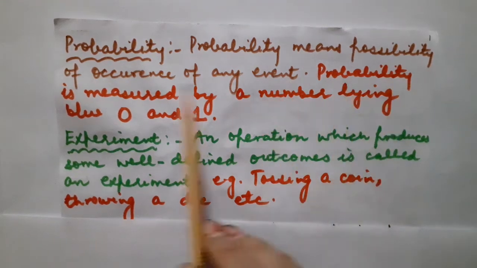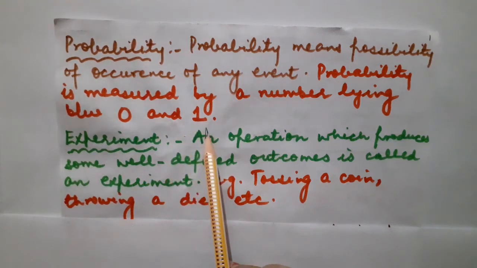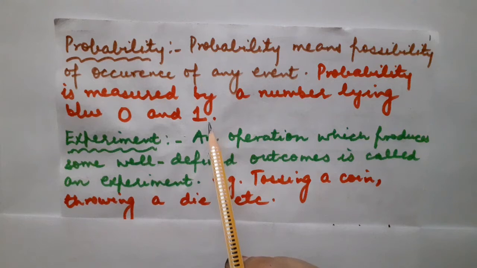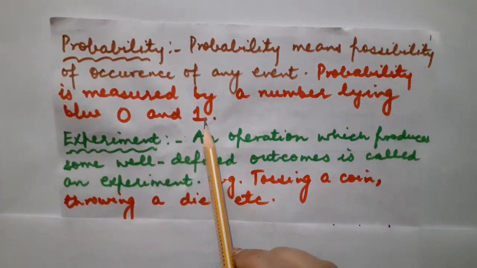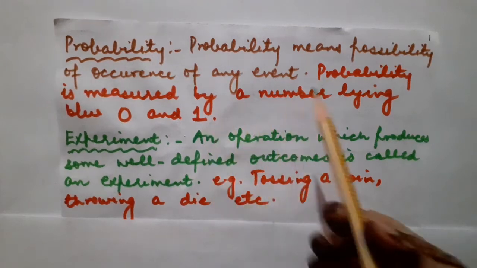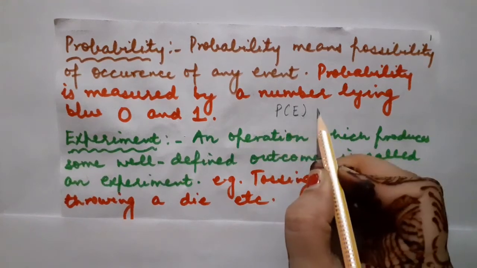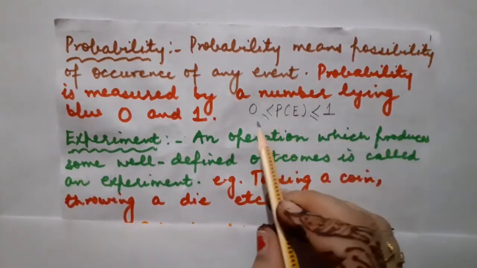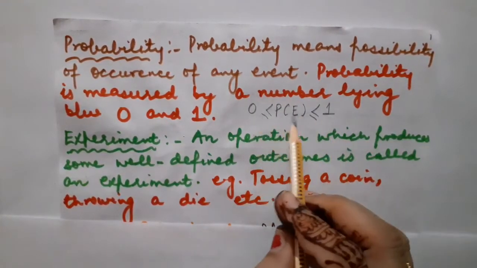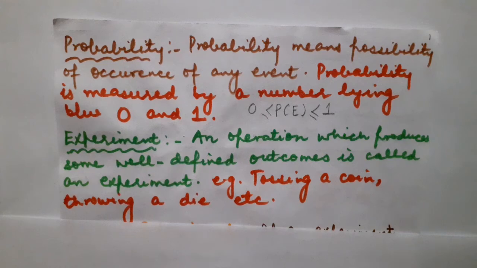So probability is always measured by a number lying between 0 and 1. Always remember, children, the probability of an event can be equal to 0, it can be equal to 1, and of course it lies between 0 and 1. It can never exceed 1 and it can never be negative. So how can I represent it? This is P(E). P(E) means probability of an event. It always lies between 0 and 1, as well as being equal to 0 and 1. When the probability of an event will be equal to 0 and when it will be equal to 1, I am going to explain to you further.